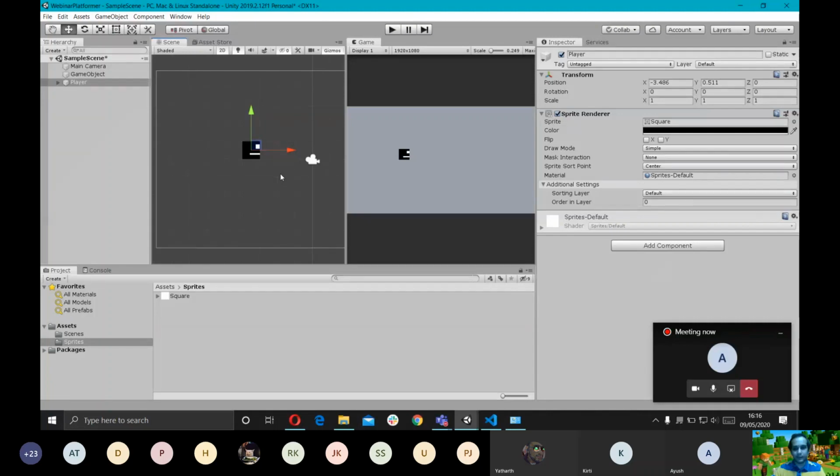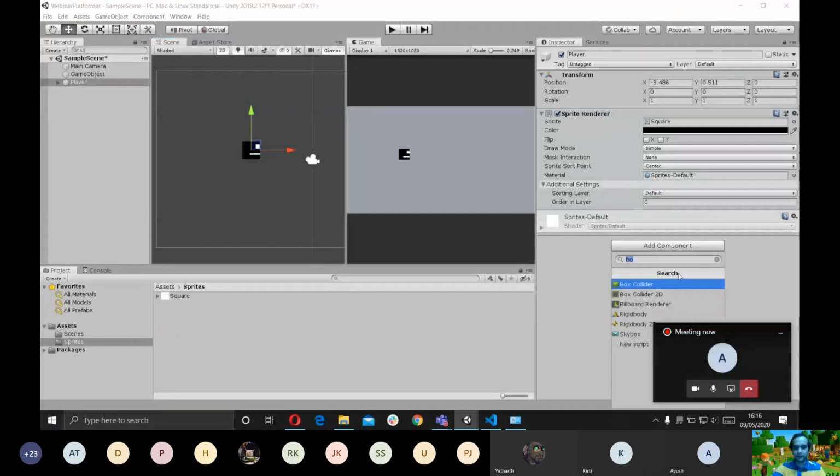And if you want any of the game objects that you create to respond to the engine, to be able to follow physics or do anything related to physics in your game, you need to add a rigid body to them. A rigid body is also a component, and like I said, components define the behavior of a game object. So I'm going to go on add component. I'm going to select Rigidbody 2D.